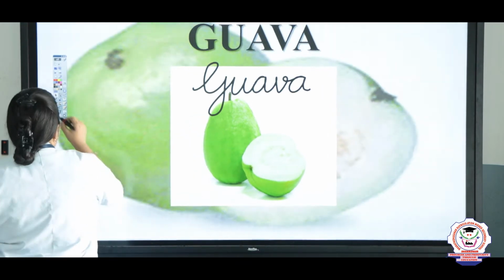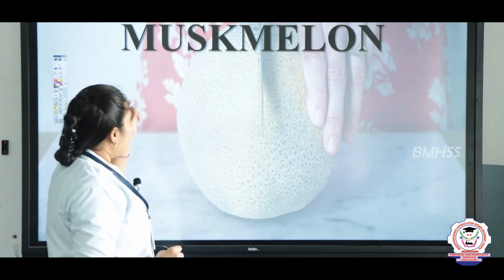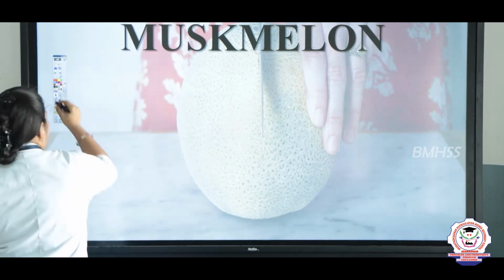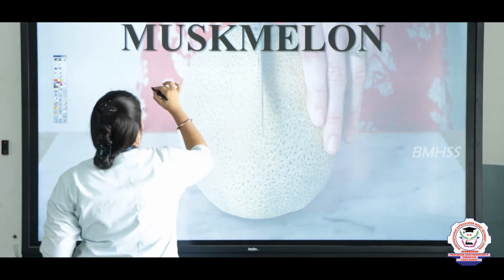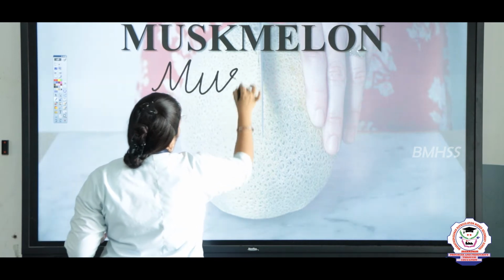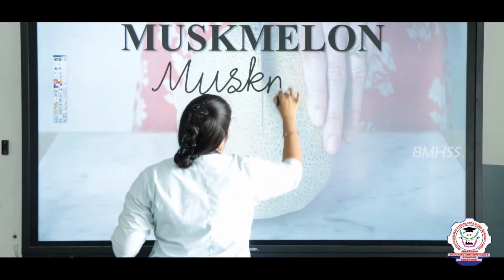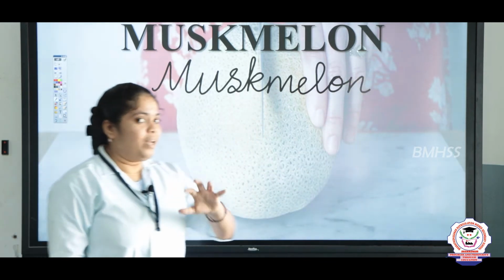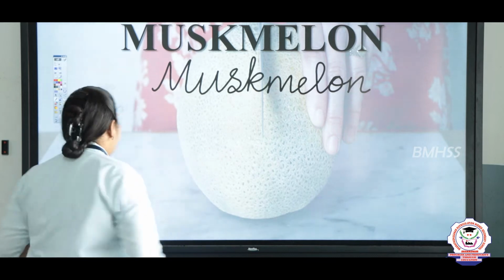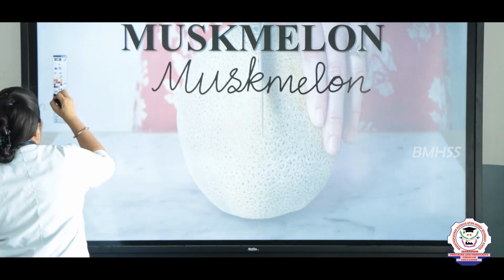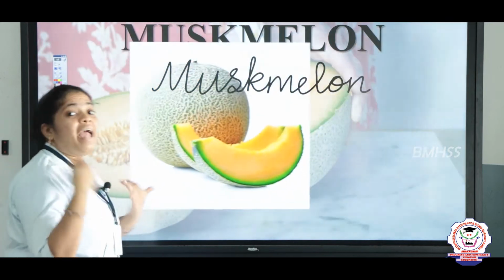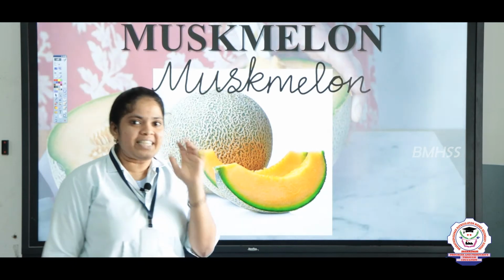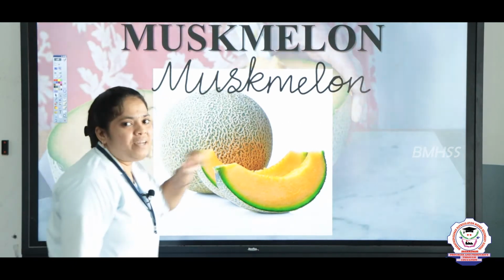Okay, fine. So, next is M-U-S-K, musk, M-E-L-O-N, melon, muskmelon. Let's write it now. In Tamil we will say it as kirni palam, right? It has more carbohydrates in it. So, it is helpful to increase our energy level, to maintain our energy level. It is one of the seasonal fruits. It will get only in the summer season.